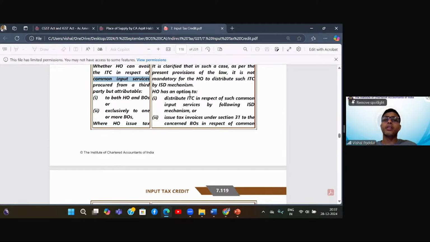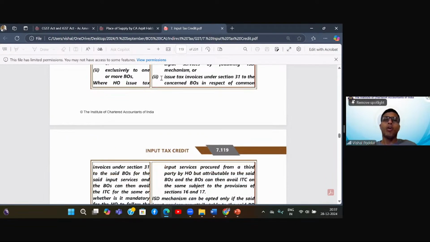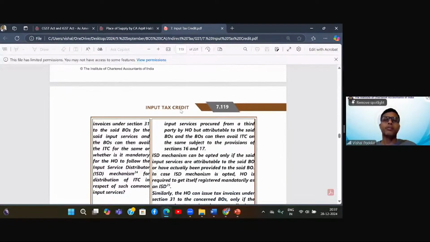What it says, so firstly, it is saying as on date, it is not compulsory. Then the head office has the option either to distribute the ITC in respect of such common expenses by ISD, or to cross charge it by raising an invoice under section 31 on the branches in respect of common input services procured from a third party by HO, but attributable to the said branches, and the branch can then avail ITC on the same, subject to fulfilling the conditions of ITC, which are sections 16 and 17. So here they have answered that the head office has the option. But as I'm mentioning, this answer will change from 1st April. From 1st April, for common expenses, you have to compulsorily follow ISD.